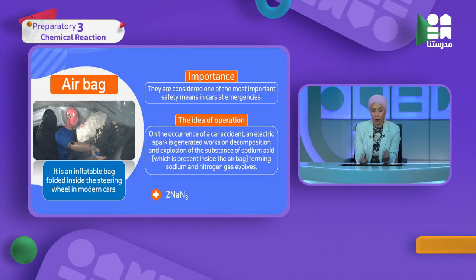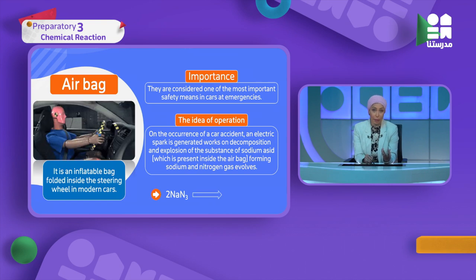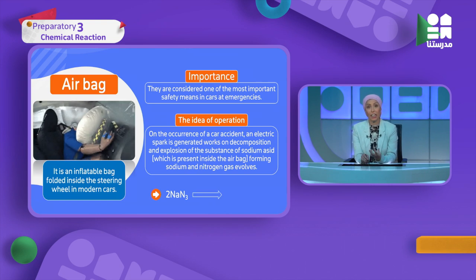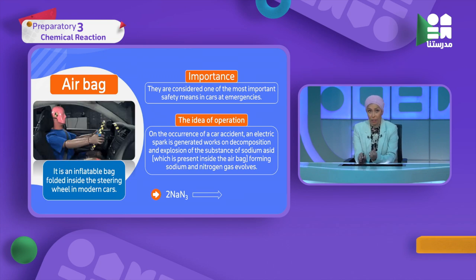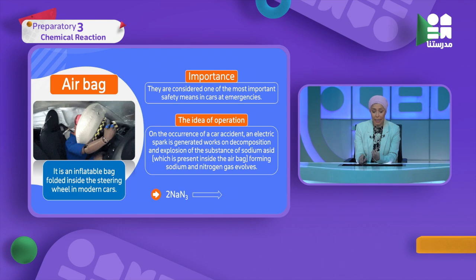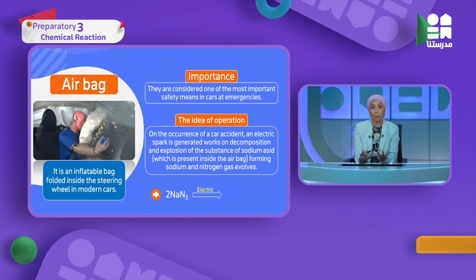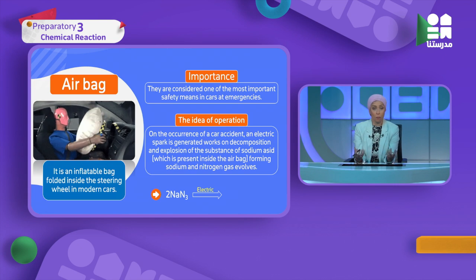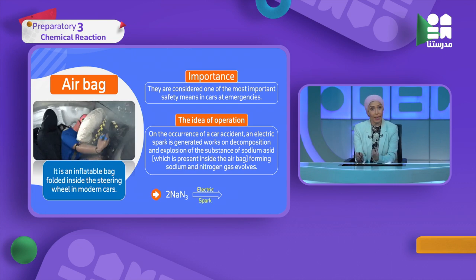The airbag has a type of material or chemical called sodium azide, NaN3. After the spark that happens due to the car accident, this material is decomposed by the heat, producing sodium and nitrogen gas.